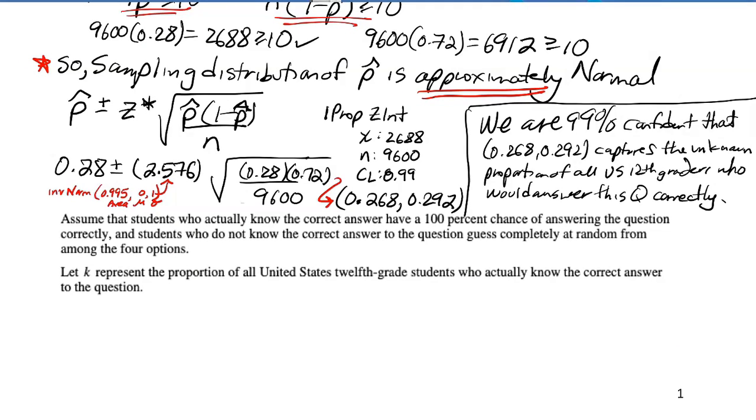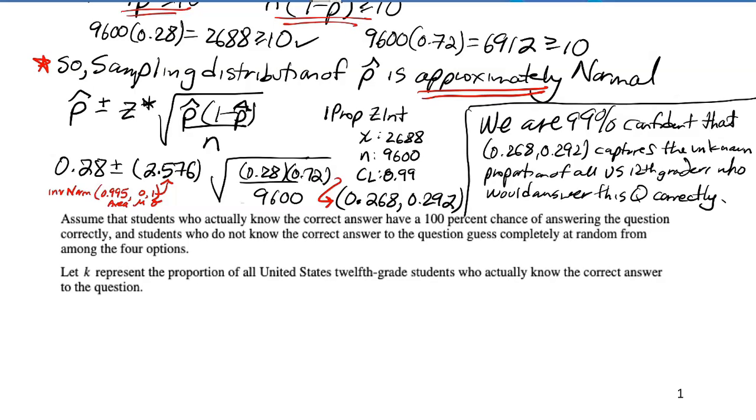This next section, assume that students who actually know the correct answer have a 100% chance of answering the question correctly. And students who don't know the correct answer guess completely at random among the 4 options. What this is doing for us is if a student knows the answer, they will get it right. They won't have an accidental, they bubbled in the wrong answer option. Like if they know it, they will get it right.